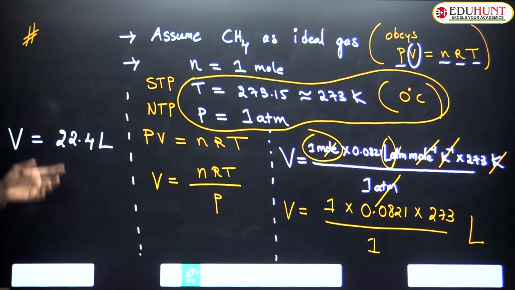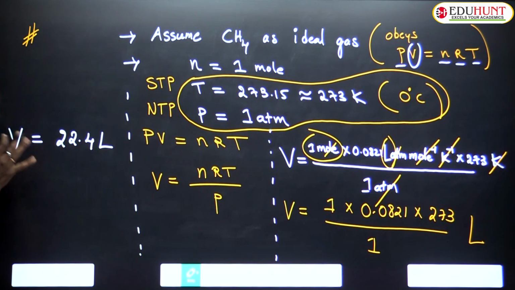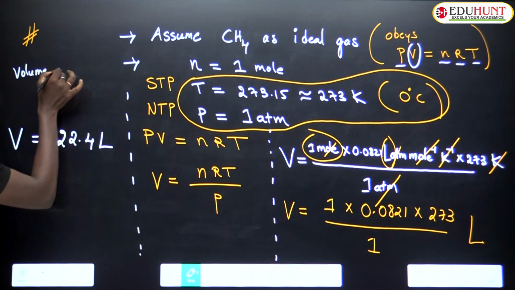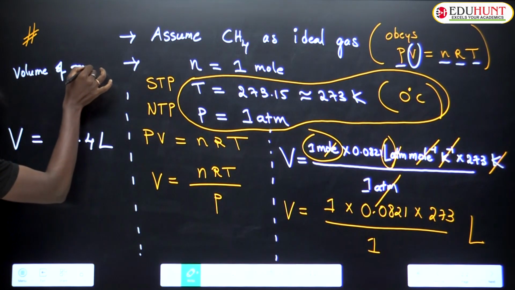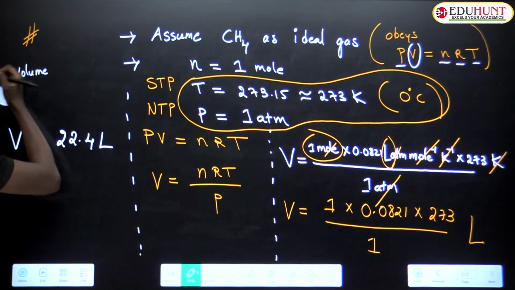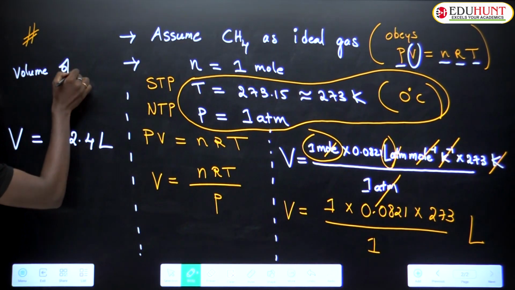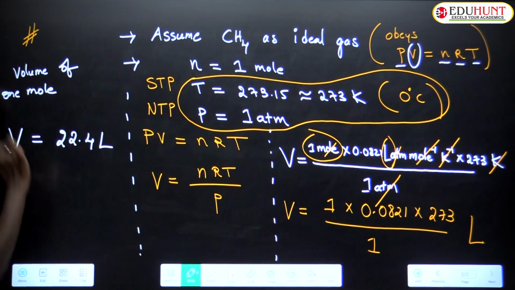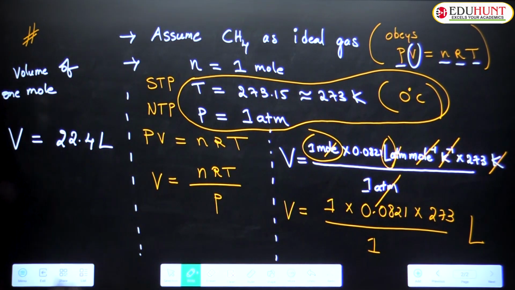So this is the volume of 1 mole of methane at STP.